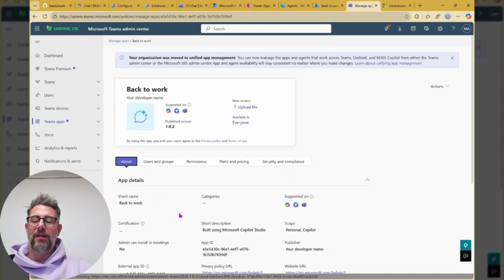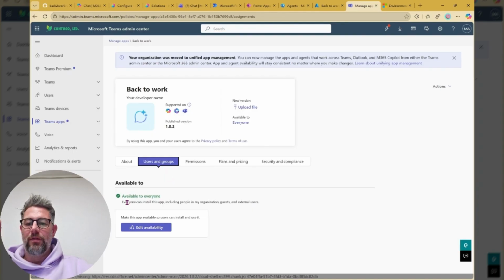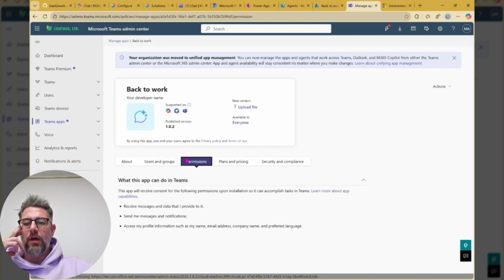So what does it mean? Now we also have a Teams app containing that agent. It's currently available to everyone. We could also edit availability and say not everyone should have it. We can see some permissions and so on.